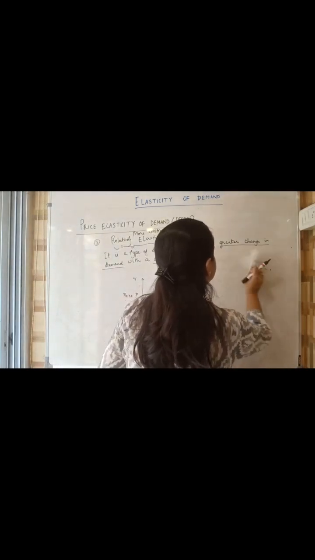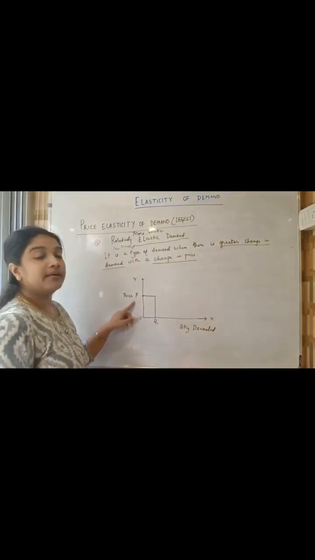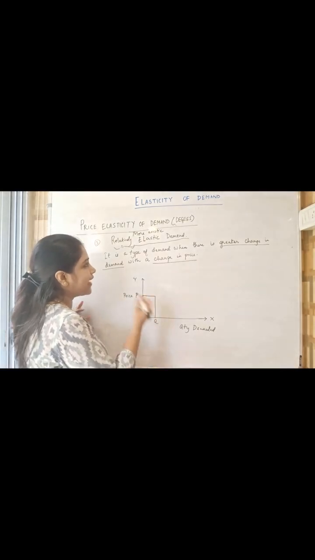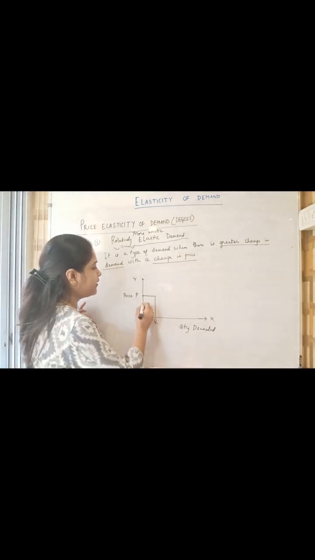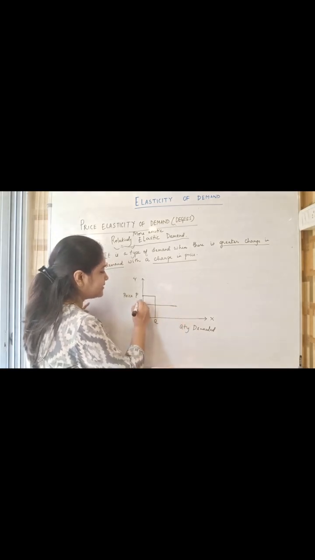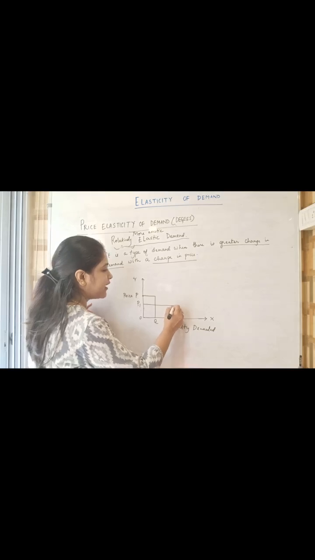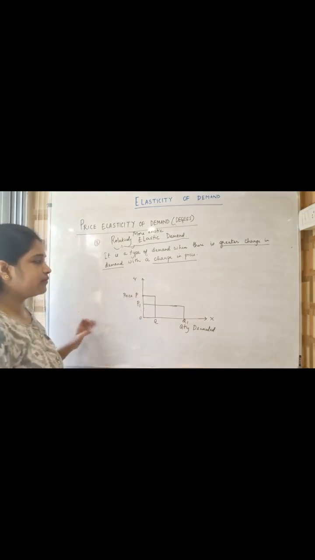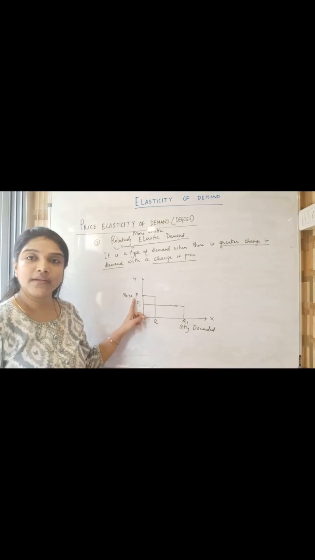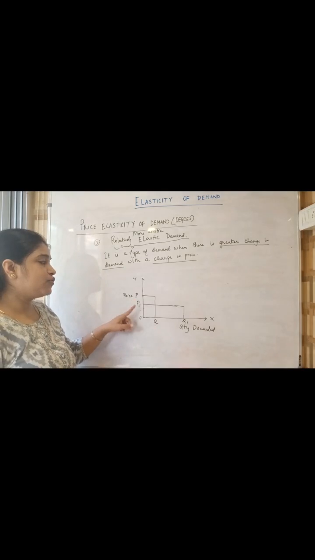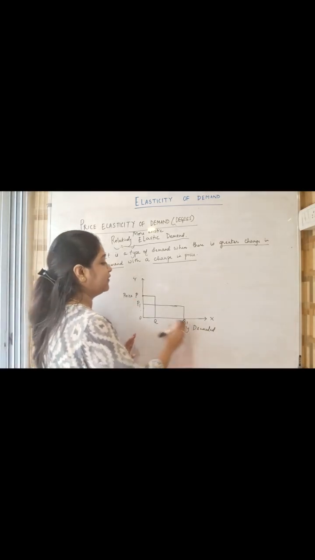So how will the demand curve be here? See here, P is the price, Q is the quantity. Now the reaction of demand will be more. See, price falls to P1. So the reaction of demand is more. Quantity demanded is Q1, yes or no? P was the earlier initial price and Q was the initial quantity demanded. Now when the price falls to P1, the quantity demanded increases to Q1.